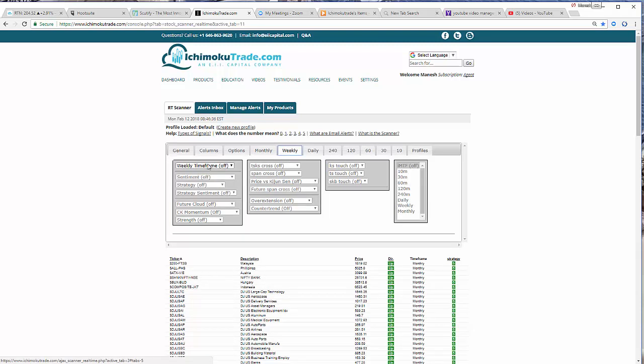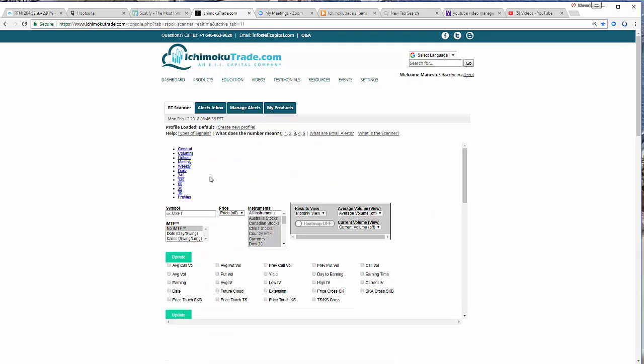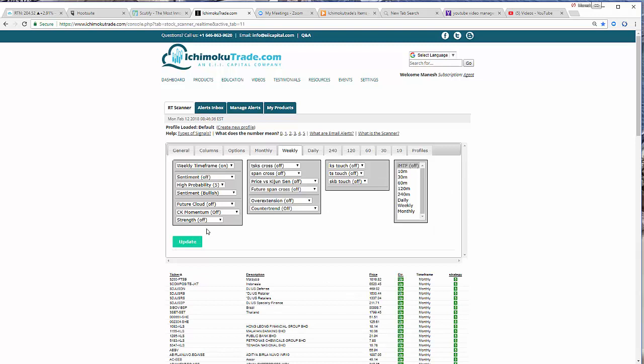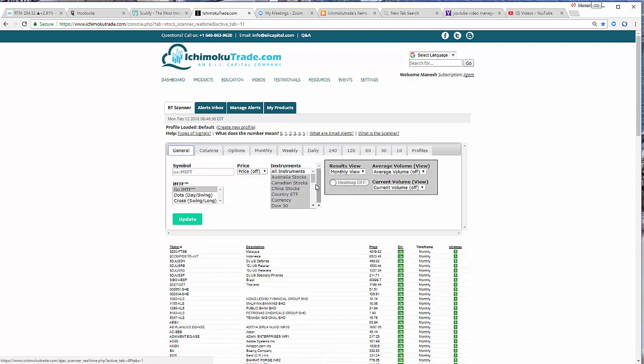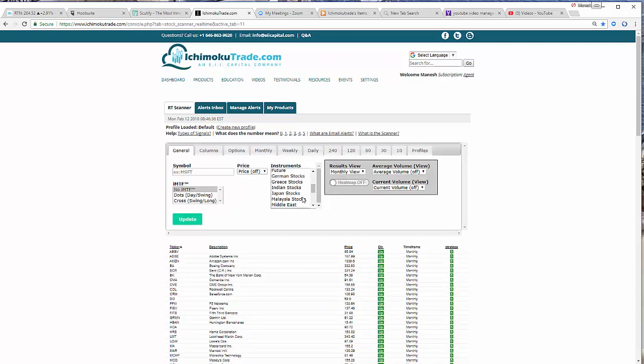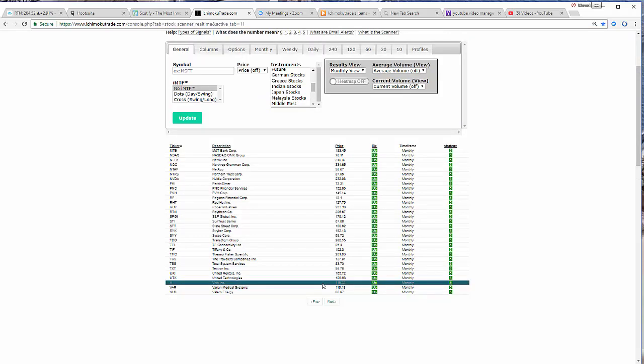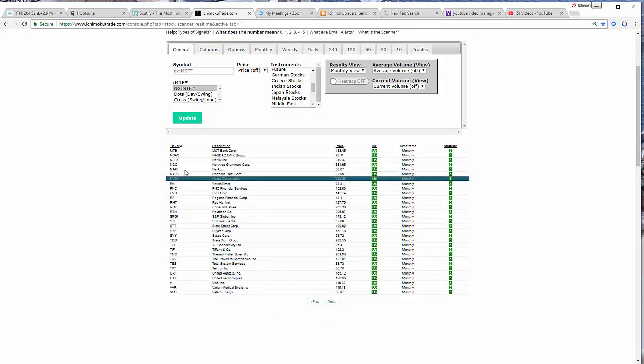Then I'm going to go to my weekly time frame, and I'm going to do that same thing over here. I'm going to change that to a 5, and I want it to be bullish. So this tells me even with all the volatility, the monthly and weekly are still in a bullish scenario. Then I'm going to come over to my general tab, and I'll go ahead and choose NASDAQ 100 too, since we get some technology in there. Click on update, and these are pretty much all the instruments right now that are bullish both on the monthly and weekly time frame. Not much at all. I would say probably about 60 or so in there.